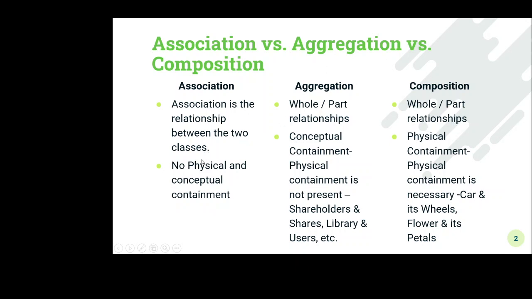So the next point: in association, no physical or conceptual containment is there. Only the relationship between the two classes is there. Here, the conceptual containment, that means the physical containment is not present in the aggregation. For example, if we take the two classes, shareholder and shares, the relationship between the shareholder and shares is there, but shares are not totally dependent on the shareholder and the shareholder is not totally dependent on the share.